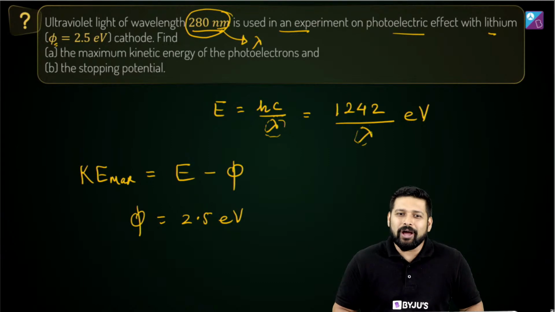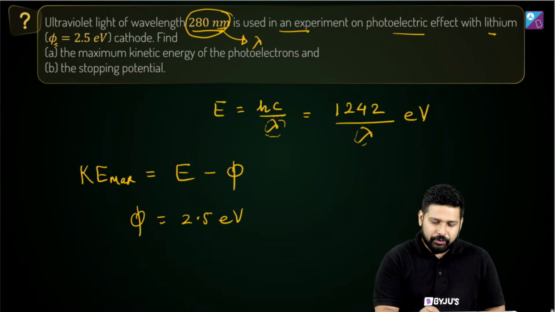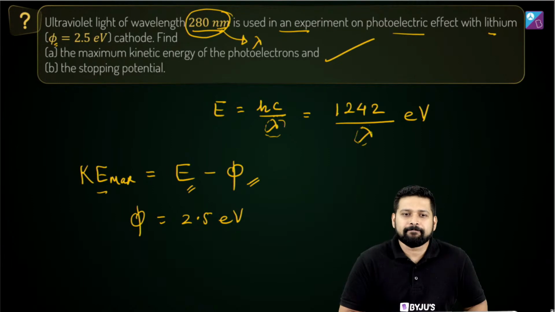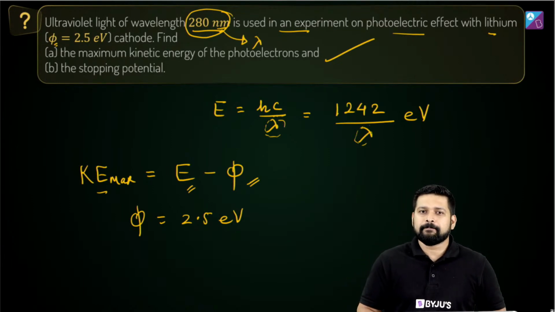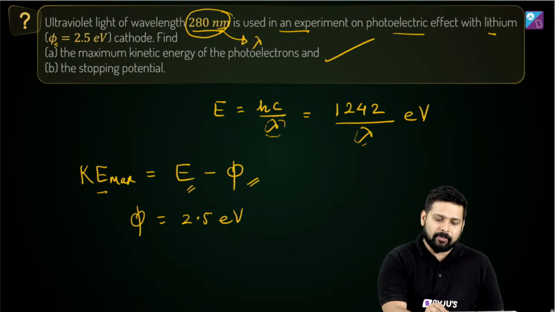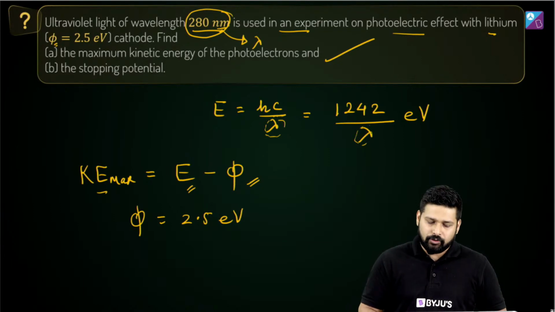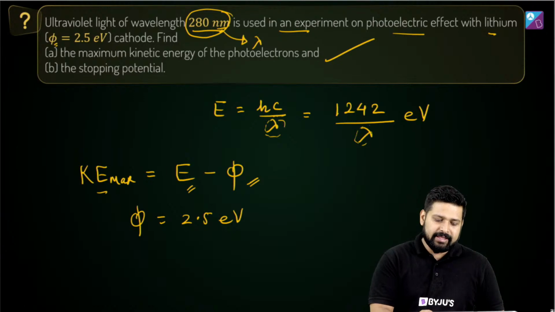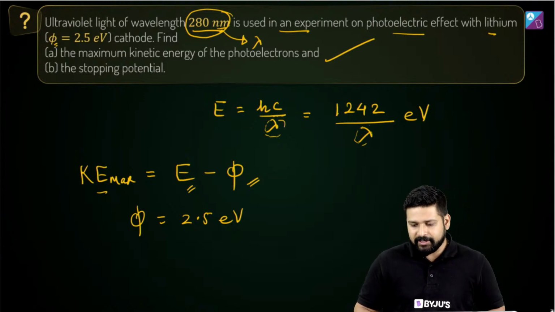All you have to do is substitute for phi, substitute for E, and then get the value of maximum kinetic energy. The first part is fine. The maximum kinetic energy of photoelectrons: we find the value of E first, substitute it, and then we get the value of K max.